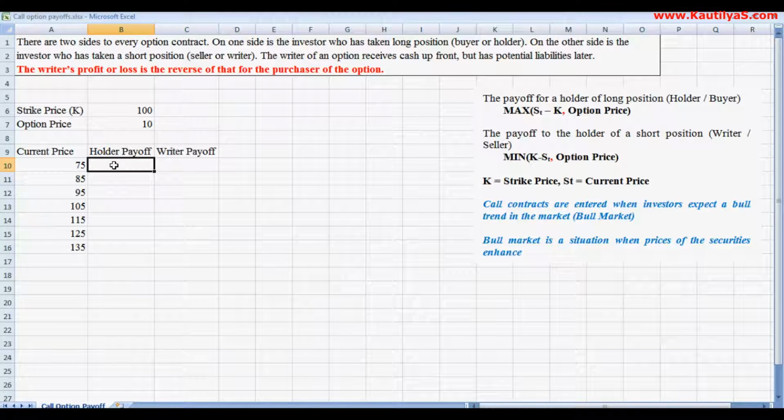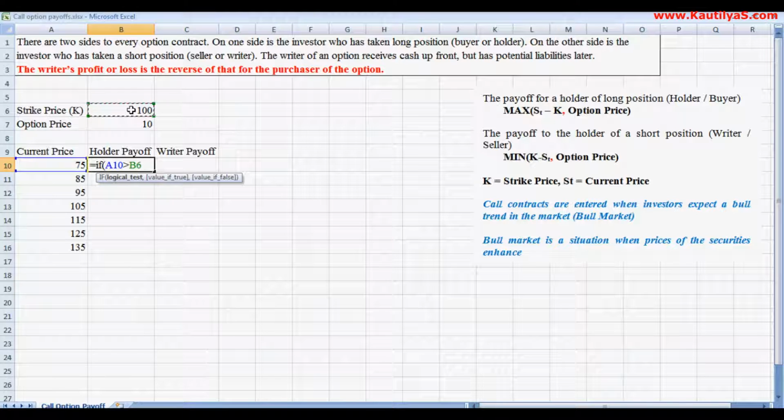To calculate the payoff, we use the IF function in Excel. That is a logical operator. So with equals to IF, what we are saying is, on the expiration date, we first find out the difference between the current price and the strike price. If the current price is more, he makes a profit. If the current price is less, he makes a loss. So first we need to check whether the current price is more or less. For that, we check whether the current price is greater than the strike price.